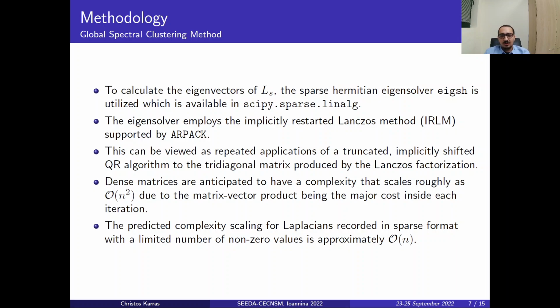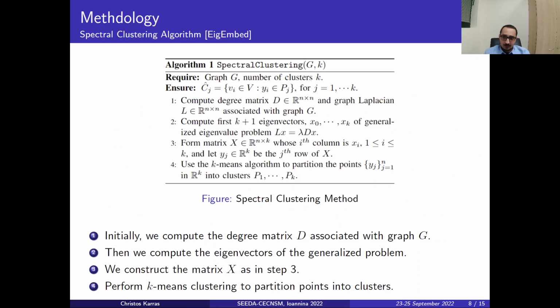Generally, dense matrices are anticipated to have a complexity of approximately O(n squared), because the matrix-vector product is the major cost inside every iteration. The predicted complexity for the Laplacians stored in a sparse format with a limited number of non-zero values is approximately O(n). Here we have the spectral clustering method, the first method that we use, also named eigenbed.